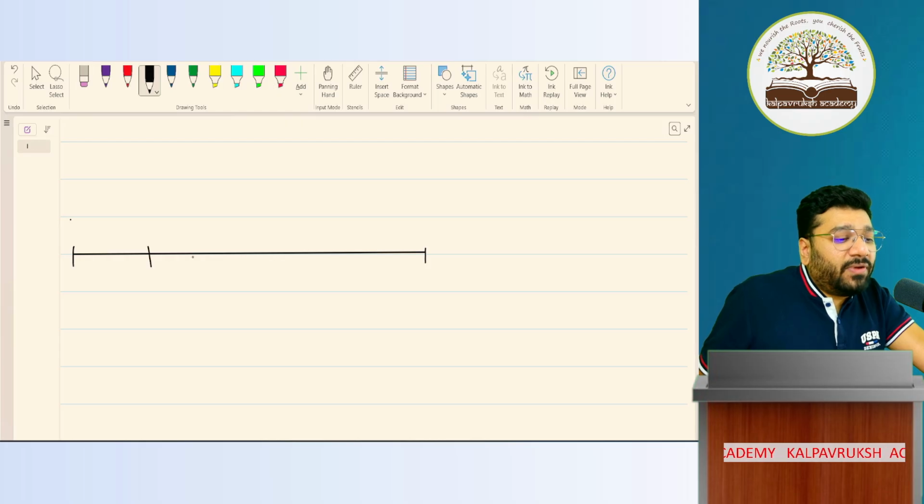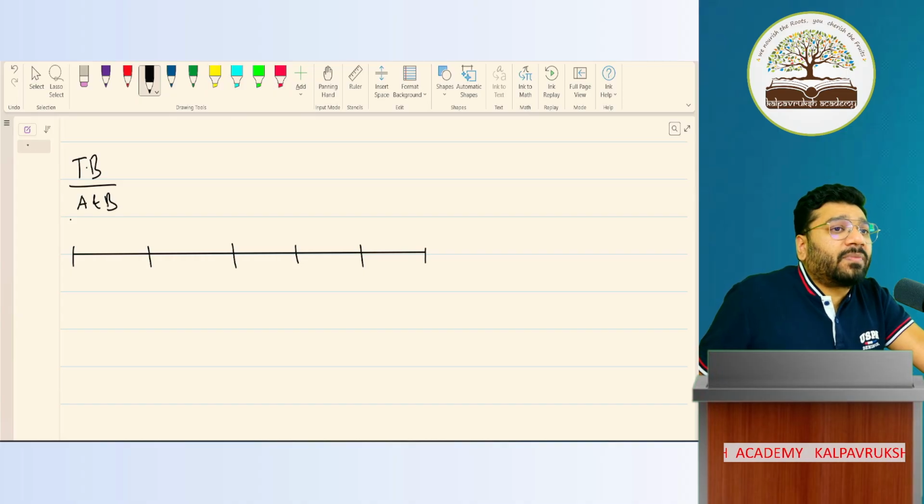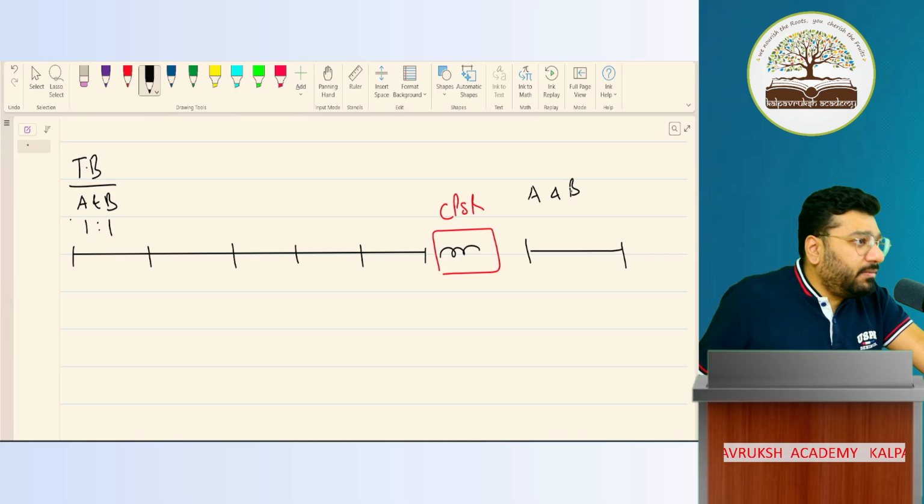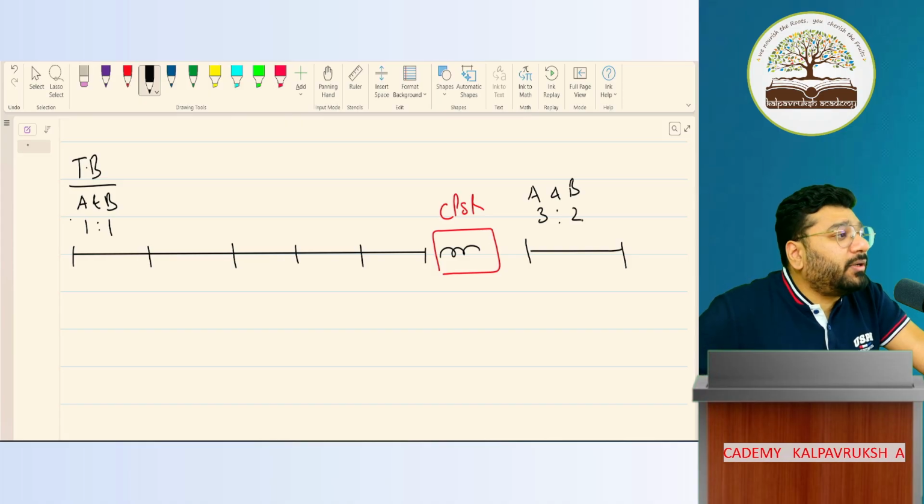Tasty Bites has been doing business for the last 5 years. In this business, there are two partners, A and B. Their profit sharing ratio is 1:1. Then a CPSR happens. What is CPSR? Change in profit sharing ratio among existing partners. So after this, the same two partners are continuing, A and B, but now their profit sharing ratio is 3:2. Got it? Not got it?